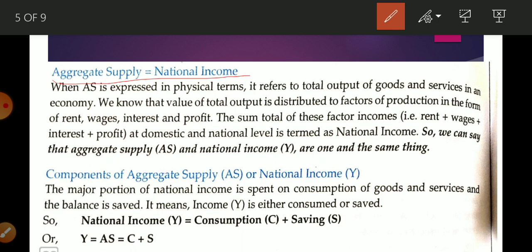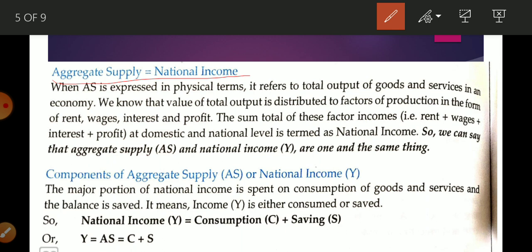If you forget the meaning of aggregate supply, you can write the meaning of national income. Why are both the same thing? So here we are going to discuss this point. Okay, so it can be asked in a 3 marks question. And the first one, what do you mean by aggregate supply? This is a question of 1 mark or 3 marks.